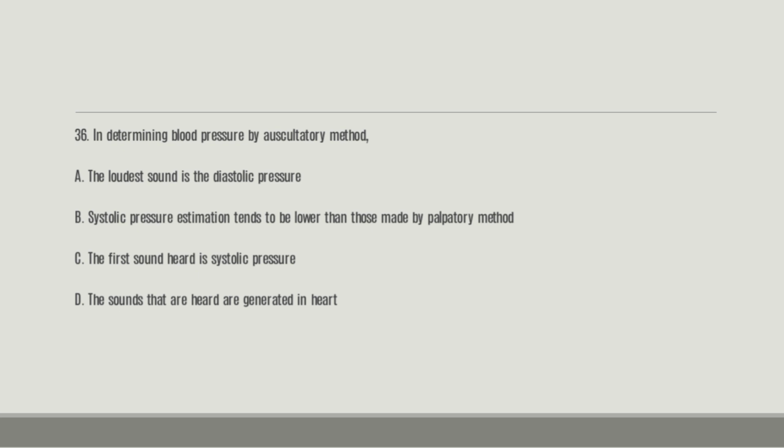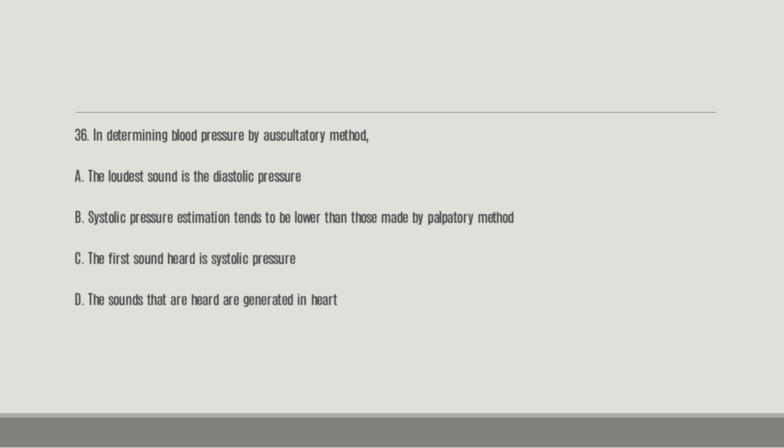Number 36. In determining blood pressure by the acoustic method: A, the louder sound is the diastolic pressure; B, the systolic pressure estimation tends to be lower than those made by palpatory method; C, the first heart sound is systolic pressure; D, the sounds that are heard are generated in the heart.